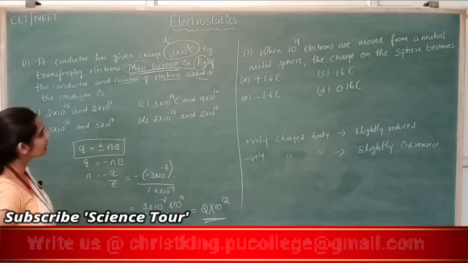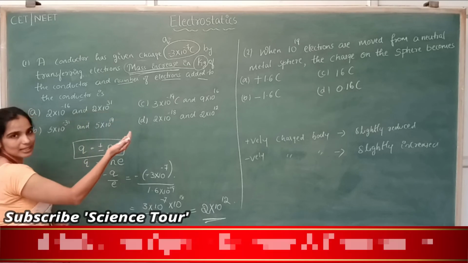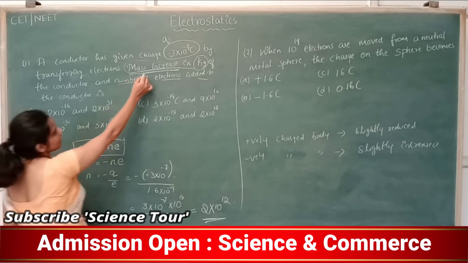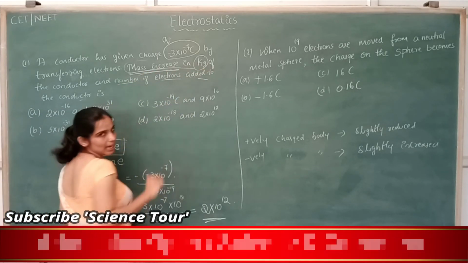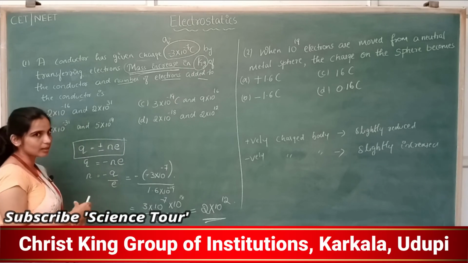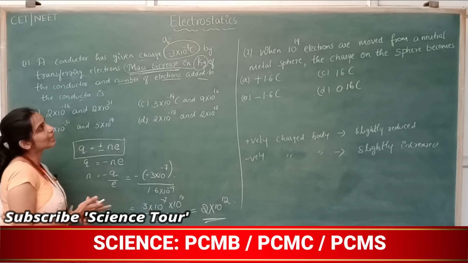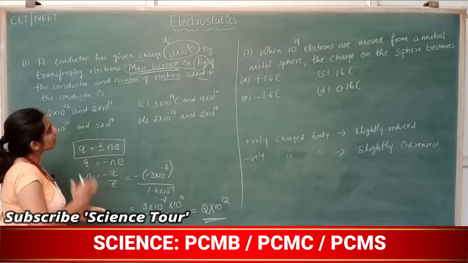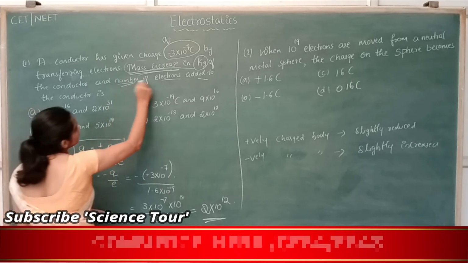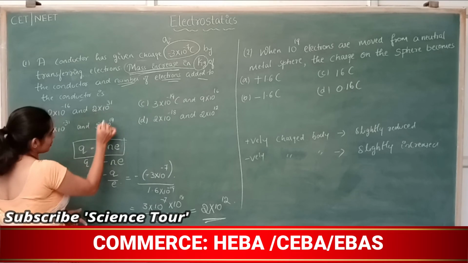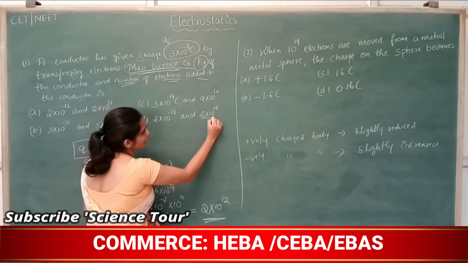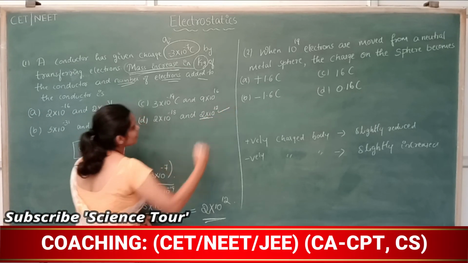Where do we have that answer? That should be the second part, because the question has mass increase in kg, meaning the first part of the answer should indicate mass, and the second part should indicate the number of electrons. So the second part, where do we have that option? Here we have the option, so this is the right answer.